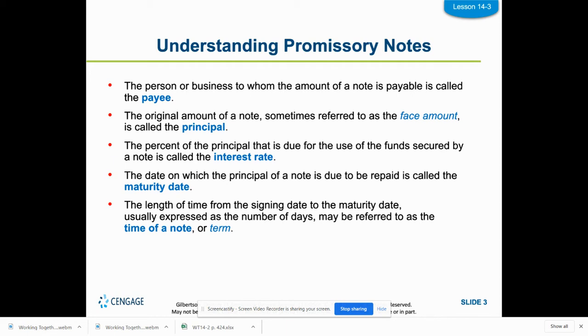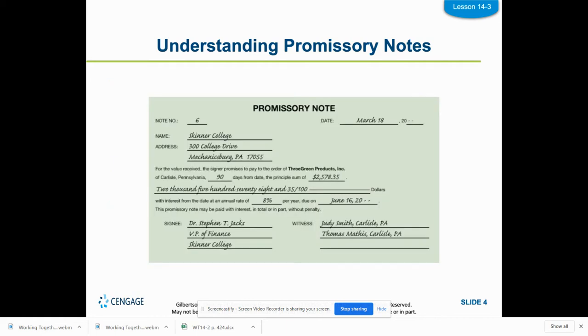And then I also need to pay something called interest. That's the percent of the principal that is due for the use of the funds secured by the note. That's the interest rate. So interest rate is what makes it expensive to pay it back. The higher the interest rate, the more money you're paying back in interest. The date when it's due in the future, when you have to have it all repaid by, is the maturity date. And the length of time, so if it's 10 years, 20 years, 30 years, is the time of the note or the term of the note.